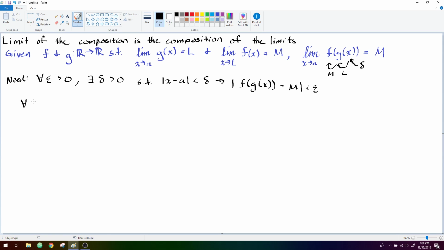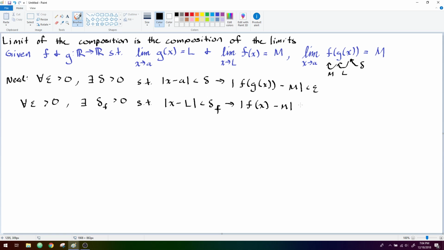Okay, so let's take some epsilon, right? We already know that for every epsilon we can imagine, so long as it's greater than 0, there exists some delta. We're going to call this one delta f, which is also greater than 0, such that by squeezing x to being within delta f of L, we can squeeze f to being within epsilon of M.